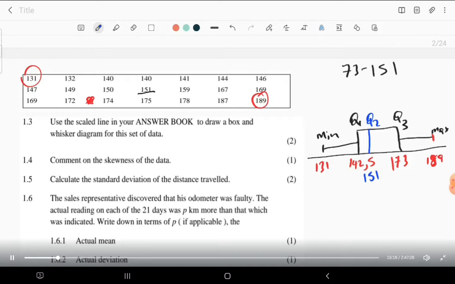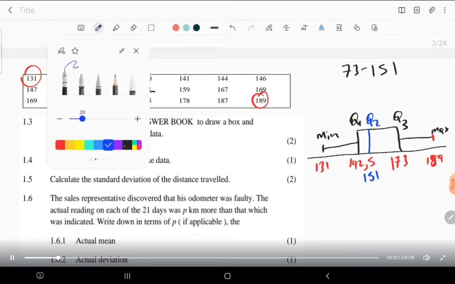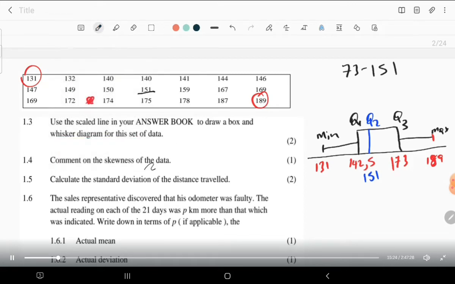Then moving to 1.4. It says comment on the skewness of the data. So you need to tell us now, how is it skewed? Is it skewed to the left or is it skewed to the right? Or some use positively skewed or negatively skewed. That's the same thing. So how do you comment that way?